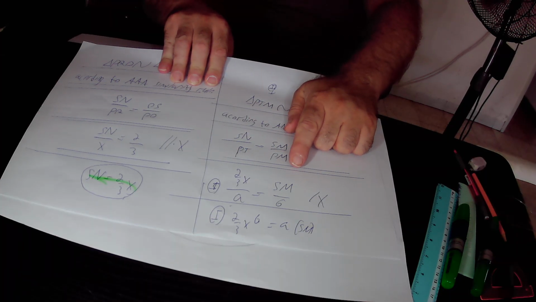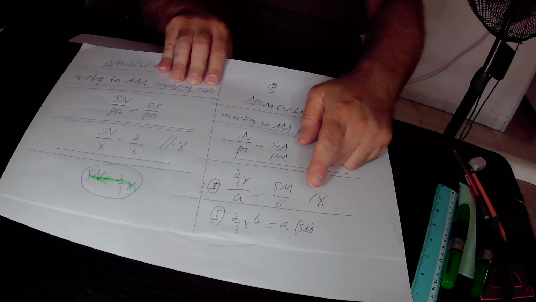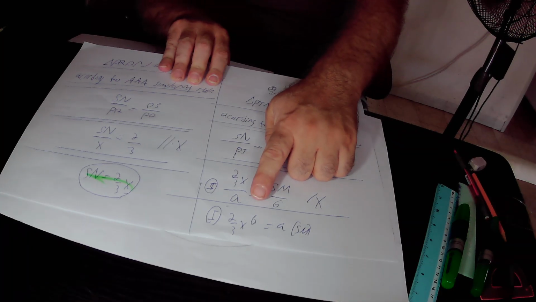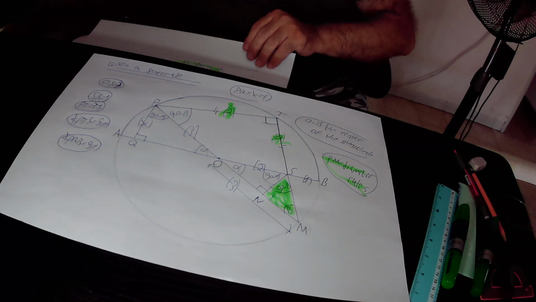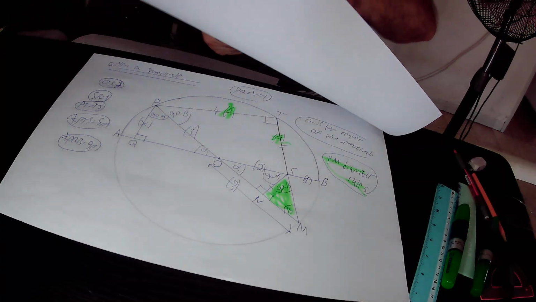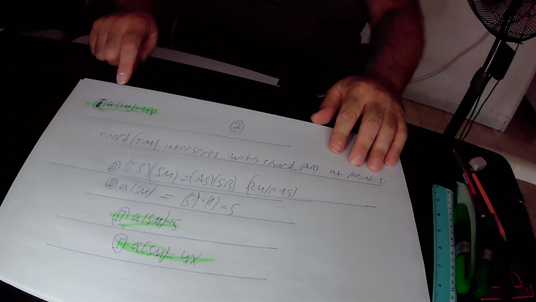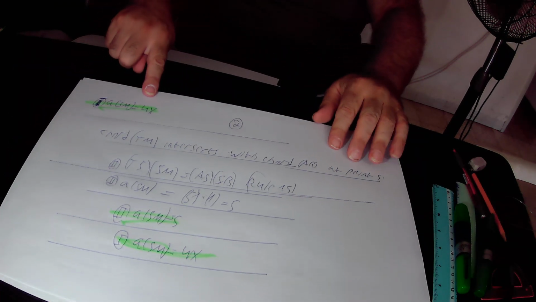Here we cross multiply this equation 1, and we found out that 2/3 x times 6 equals A times SM. 6 over 3 is 2, and 2 times 2x is 4x. So in total, on this side of equation 1, we have 4x, so 4x equals A times SM. According to equation 1, we actually found out that A times SM equals 4x.